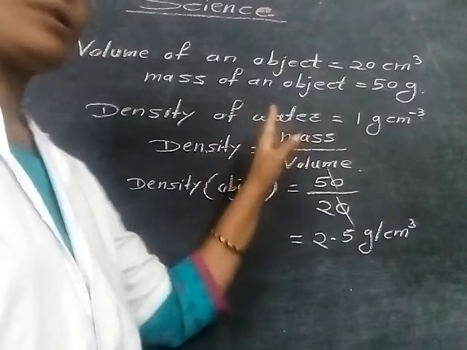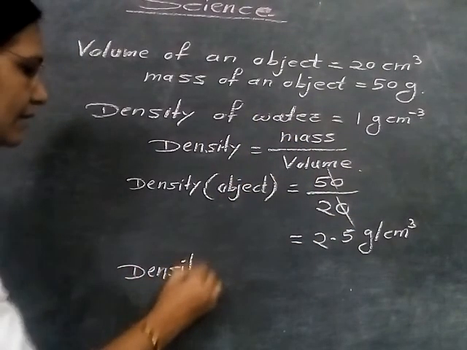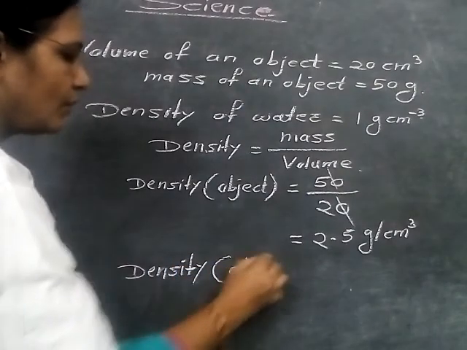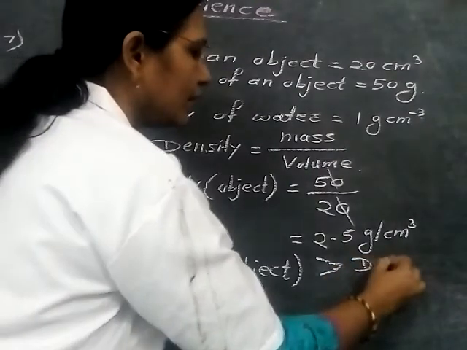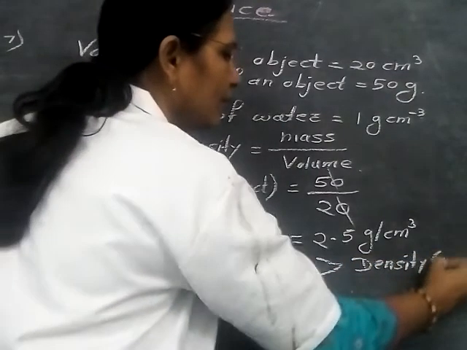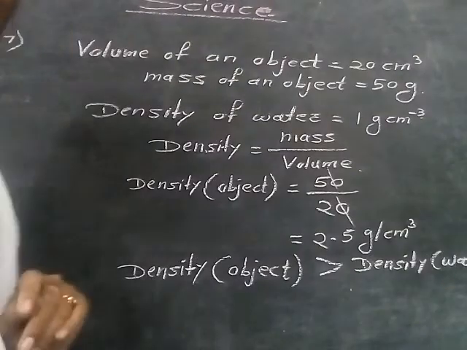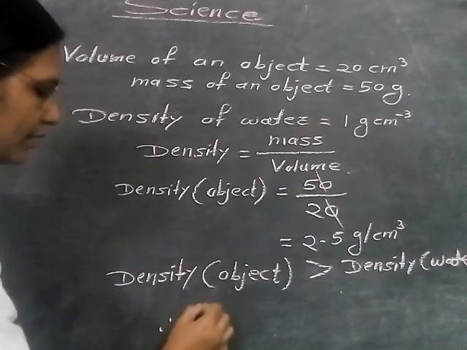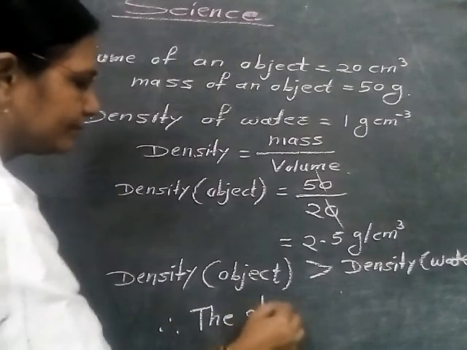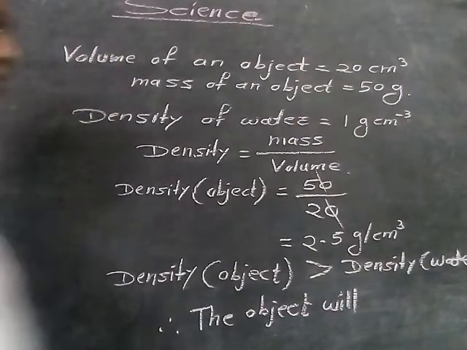Now here we see that the density of the object is greater than the density of water. So we write here, density of object is greater than density of water. And if the density of object is greater than density of water, then the object will sink. Hence, the object will sink in water.